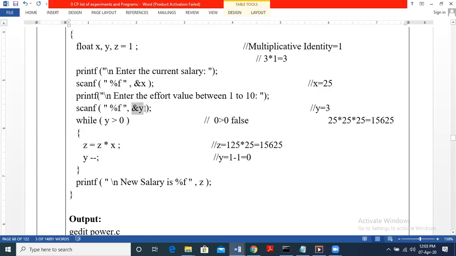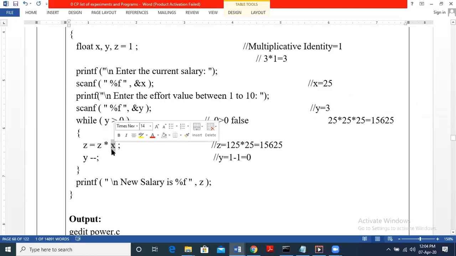So y is equal to 3. Now let us see, first check for y greater than 0. So 3 is greater than 0. We have basic operation is multiplication. So we are not multiplying 25 into 3 because then that is where it will stop. We want to multiply 25 3 times. So that is the reason we take z into x, okay, not y into x. Okay, so z into x, z initially is 1.